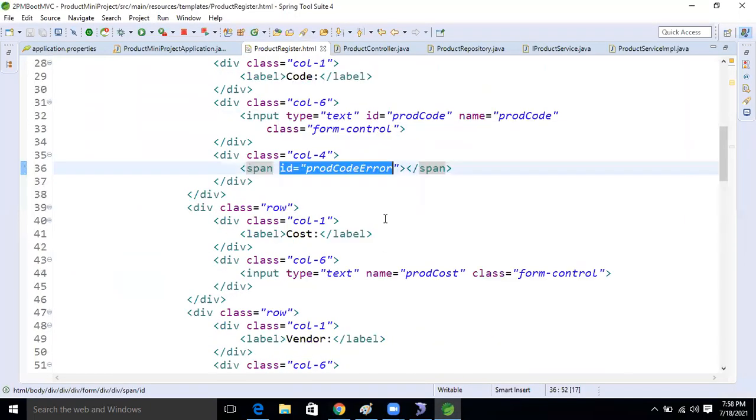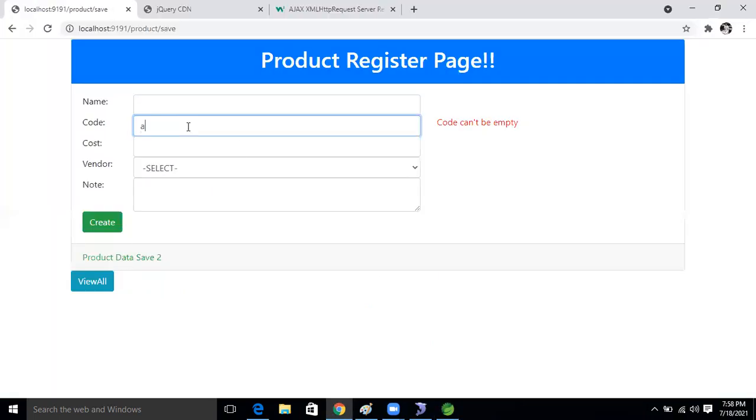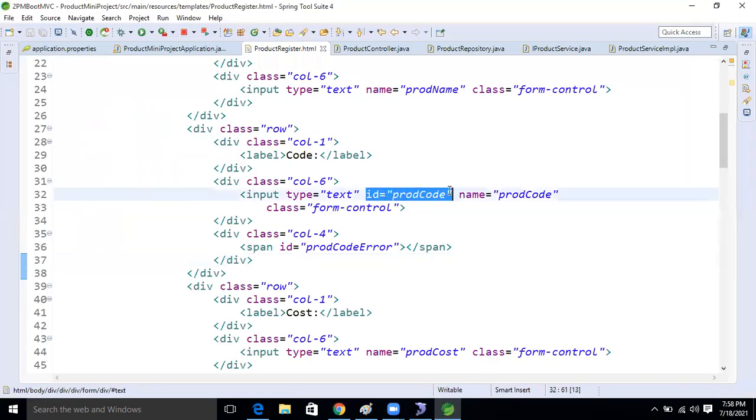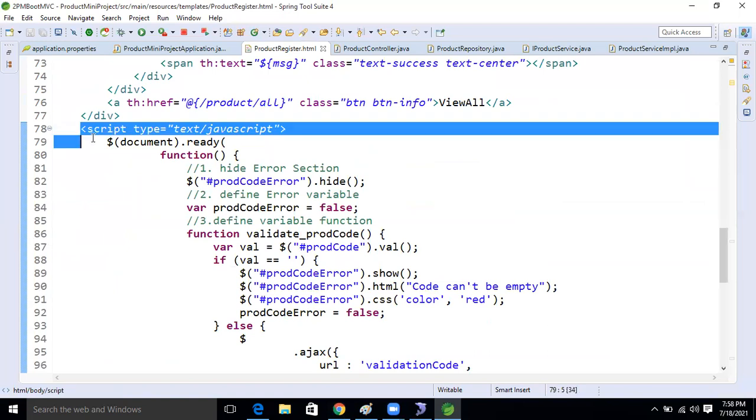So after that, another thing we did now, here also in the input field, whatever input we are taking, we need to hold this input in a variable, right? For that also we took one ID. Okay, so now come to here, our JSP, sorry, script, JavaScript code.